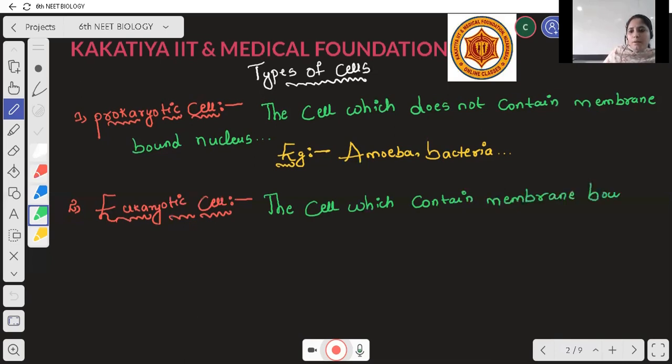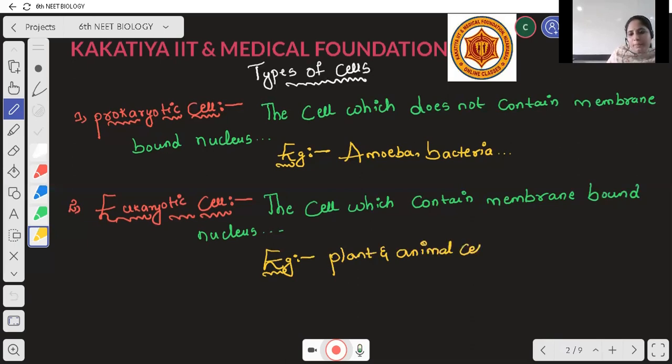Examples are plant cell and animal cell.